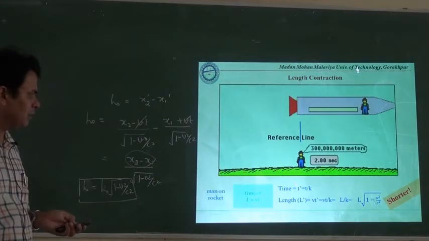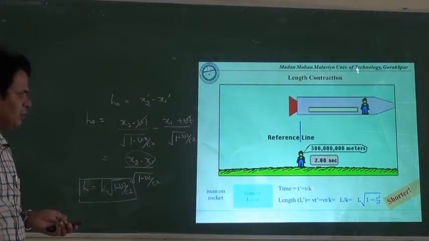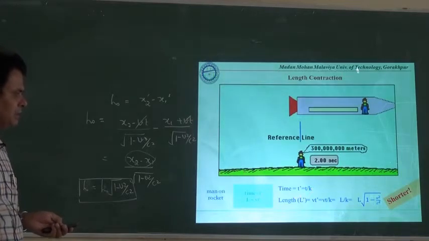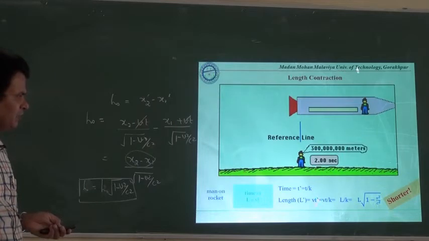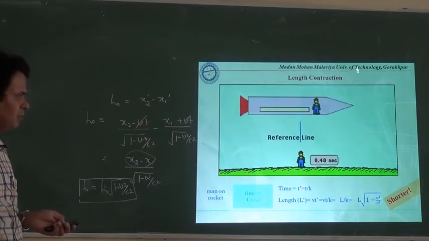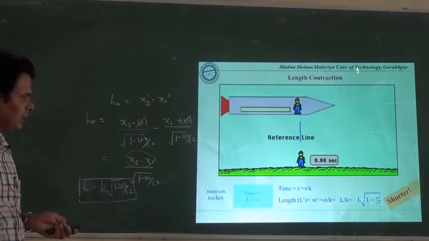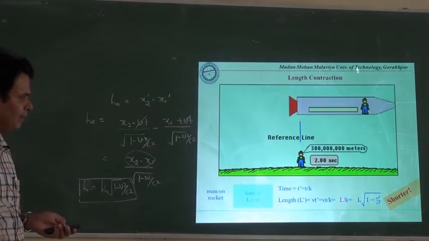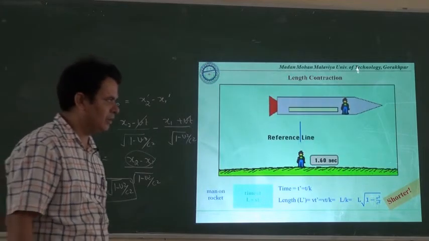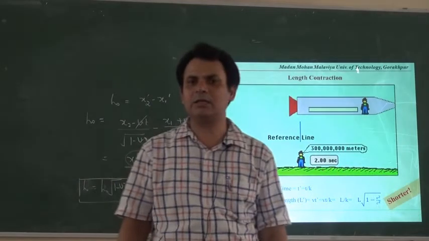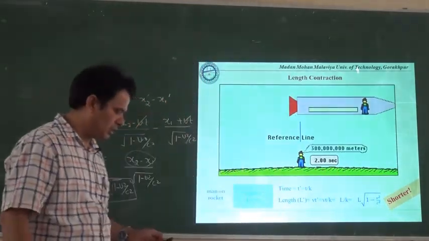According to this observer, the time will be T dash is equal to T upon K, and hence L dash will be equal to v T dash. Finally we will have vT upon K, which is equal to L upon K, and this is equal to L root 1 minus v square upon c square. It suggests that the length has been contracted. This is the example of length contraction.